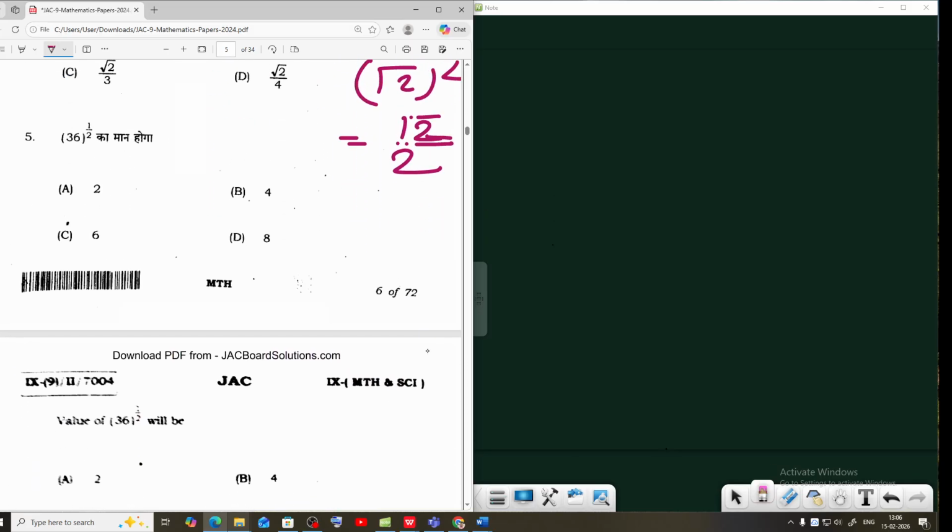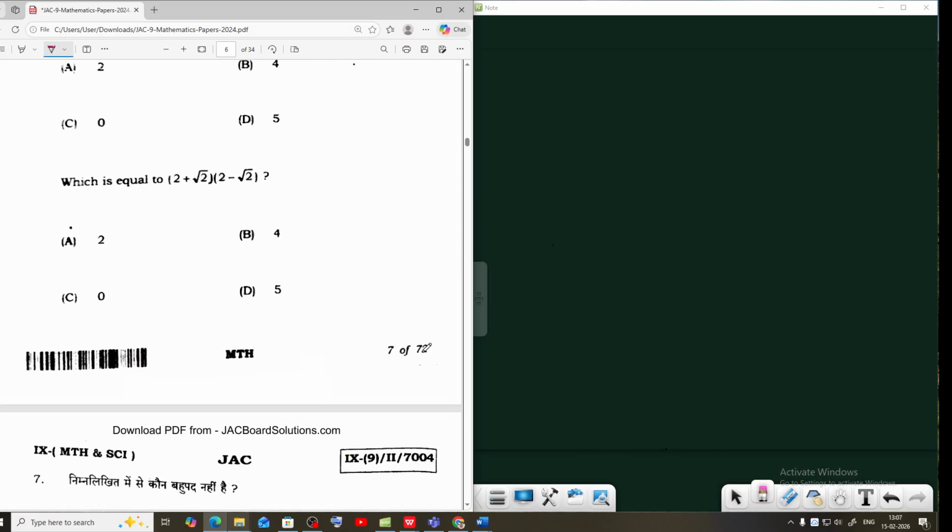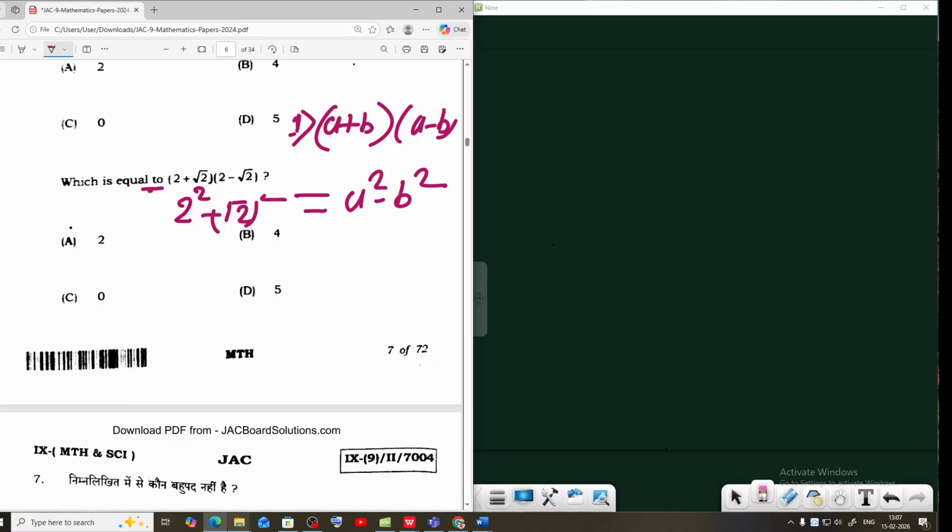Next, 36 to power 1 by 2, it can also be written 6 square to whole power 1 by 2, that means 2 cancel out, answer will be 6. Next, 2 plus root 2 into 2 minus root 2. This follows the identity a plus b into a minus b, which is equal to a square minus b square. Same in this question, that will be 2 square minus root 2 square. 4 minus 2, your answer will be 2, option number first.